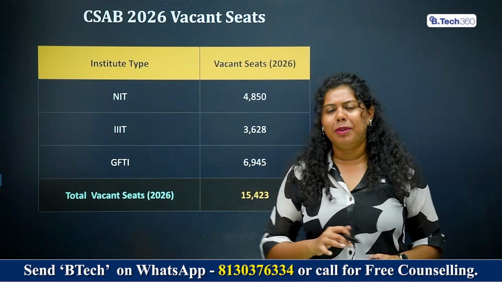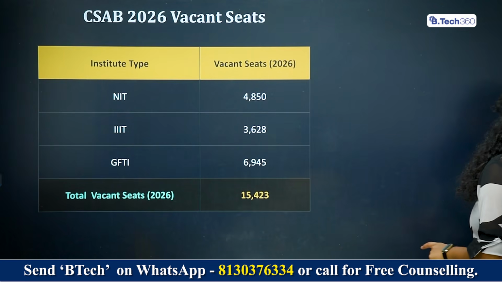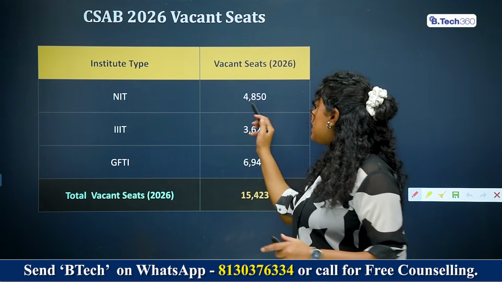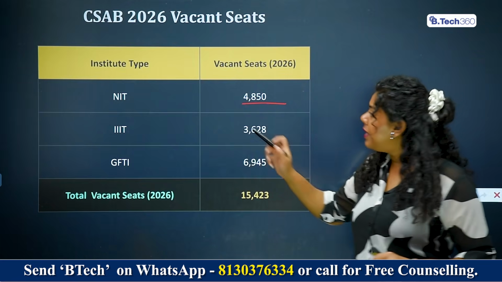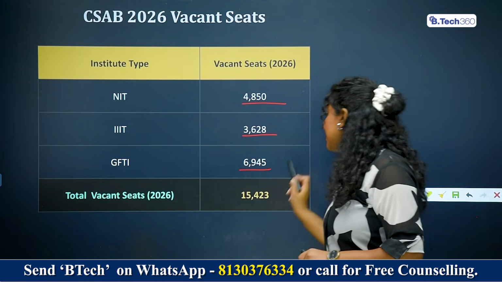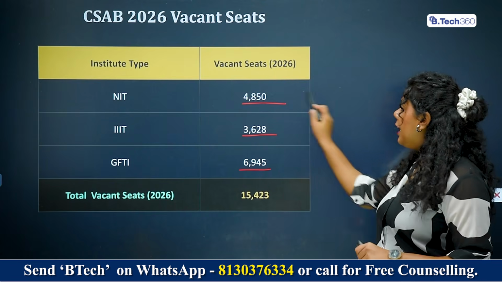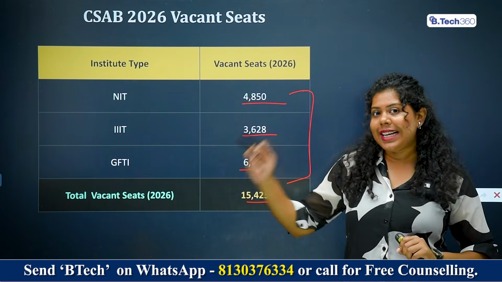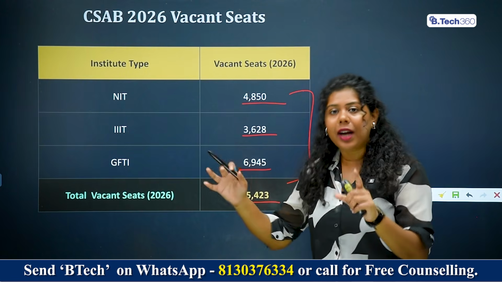Now, let's jump into the topic. So, if we look at the total seat matrix, then in the current year, that is for 2026, in NITs, a total of 4.8k seats are available. In triple ITs, 3.6k seats are available. And in GFTI, 6.9k seats are available. So, in total for this year, 15,423 seats are available. And this is quite a lot of number.